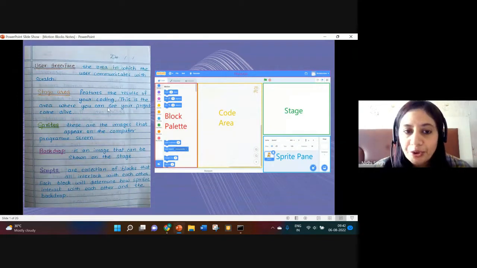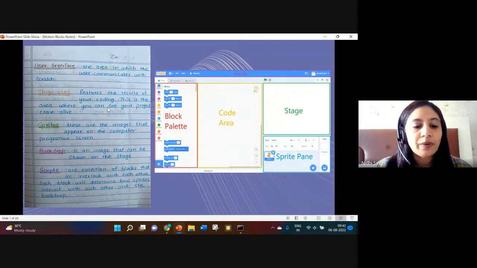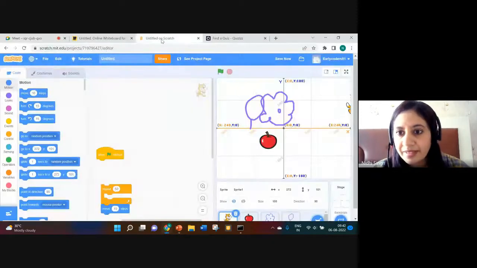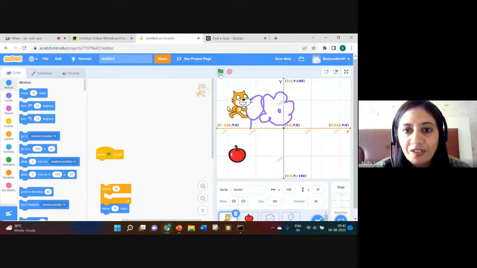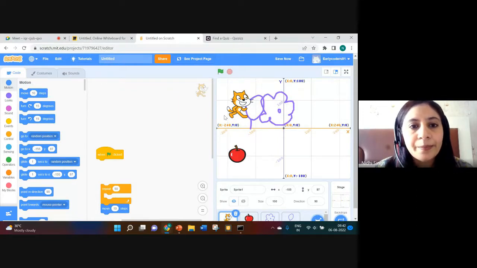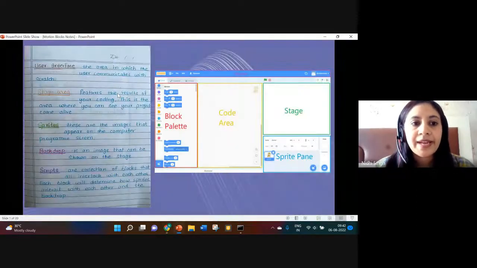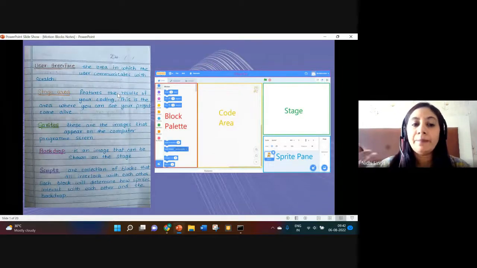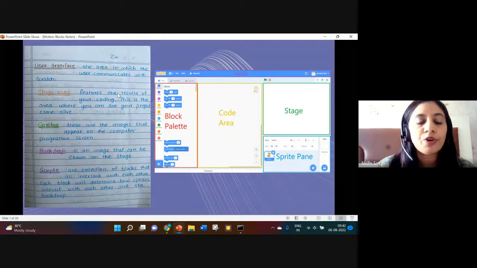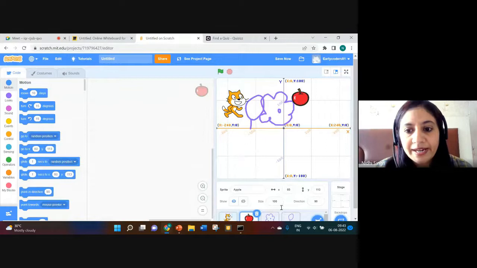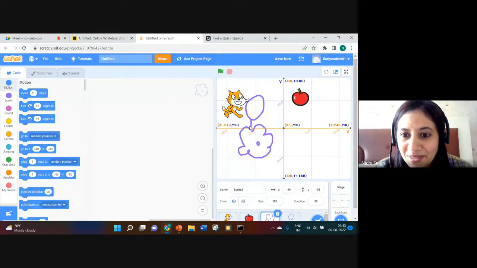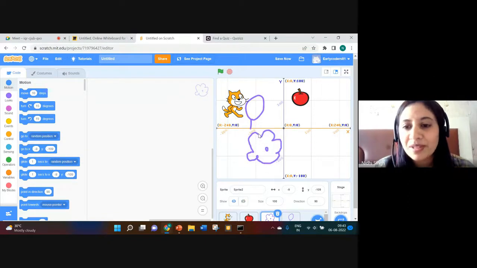Now let's talk about stage area. It features the results of your coding. This is the area where you can see your project come alive. This is your stage area where these sprites are there. And when we click on the green flag, we can see our project come alive. Next is sprites. Sprites are nothing but images that appear on the computer program screen. So here the cat is a sprite and this apple is a sprite. This looks very bad, but just assume this is a sprite. And this is also a sprite.